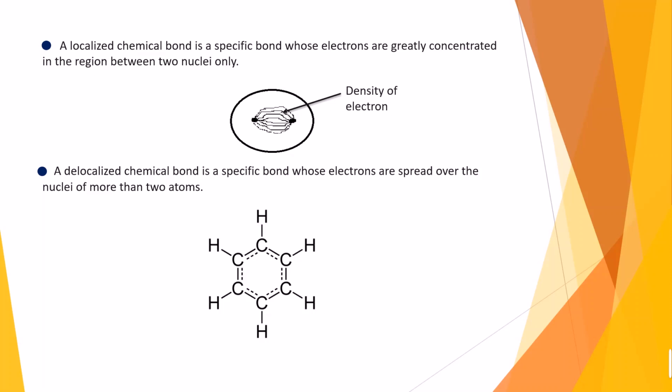And a delocalized chemical bond is a specific bond whose electrons are spread over the nuclei of more than two atoms. We can see the example of benzene. Here more than two nuclei are present and the electrons are spread over the nuclei. So here is delocalized chemical bonding in benzene.